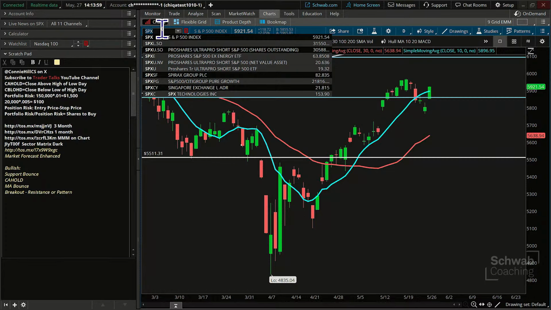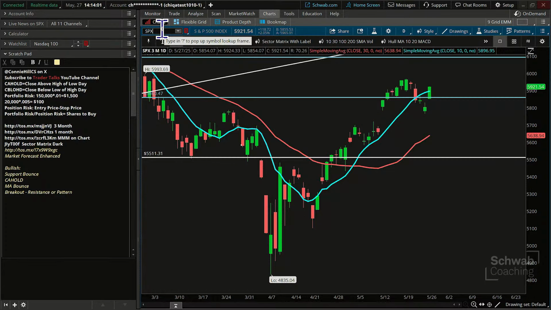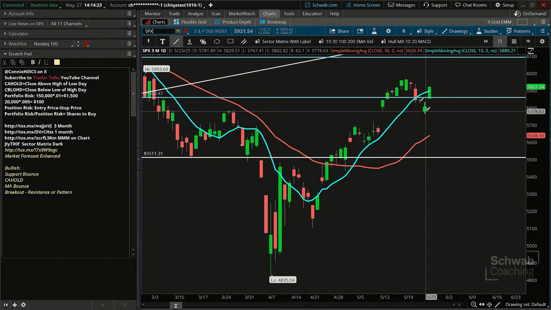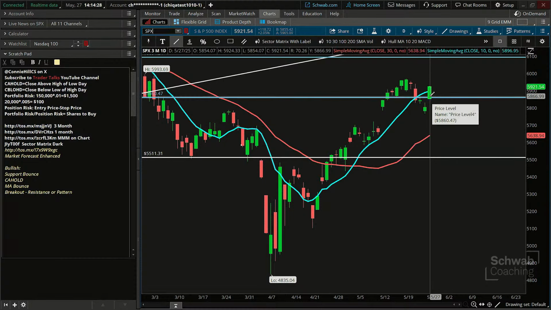Let's go out to the SPX here. Now, SPX, you guys have been following it along. I'm pretty sure this is a 3-month chart. It bottomed out here about 4,900-ish. And then started putting in what? Higher highs, higher lows, higher highs, higher lows. Recently had this big gap up. I think that was last Monday's price action, or two weeks ago, price action that popped up there. And then it pulled back a little bit. And then today we had a big gap up.